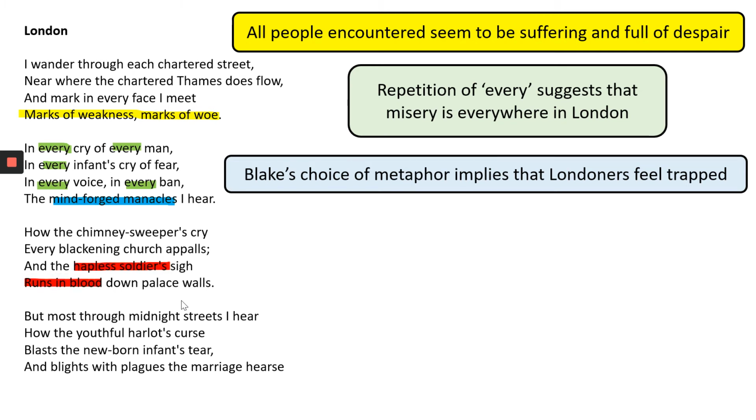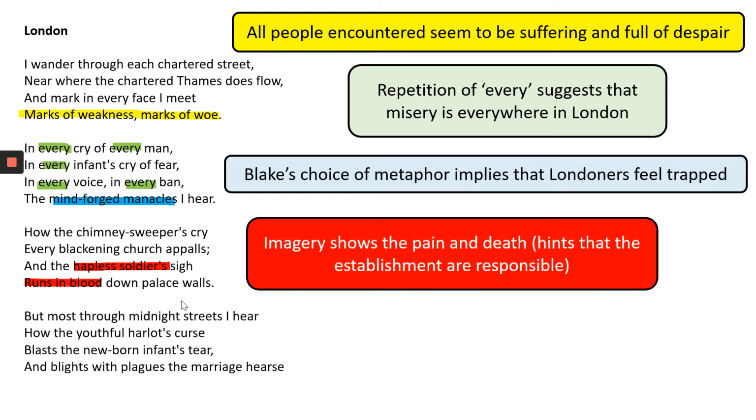You've then got, in the third stanza, the hapless soldier and the blood running down palace walls. And again, I think Blake's imagery here wants to illustrate the pain and death. And maybe there's a hint with the references to the palace and soldiers that it's the government of the time or the establishment who are responsible for this pain and suffering.